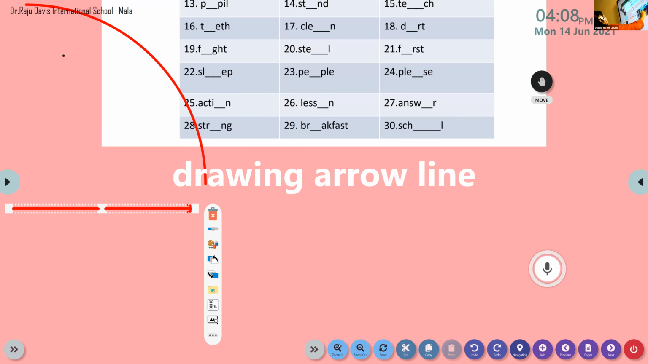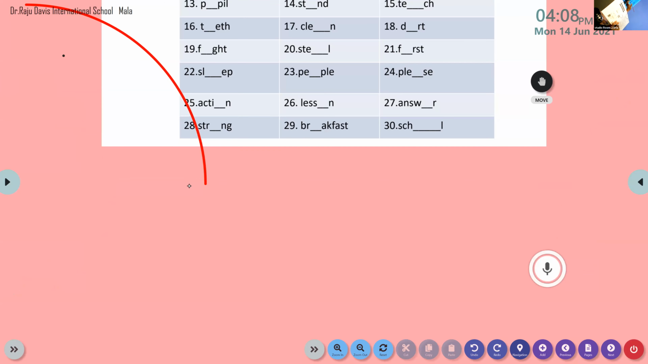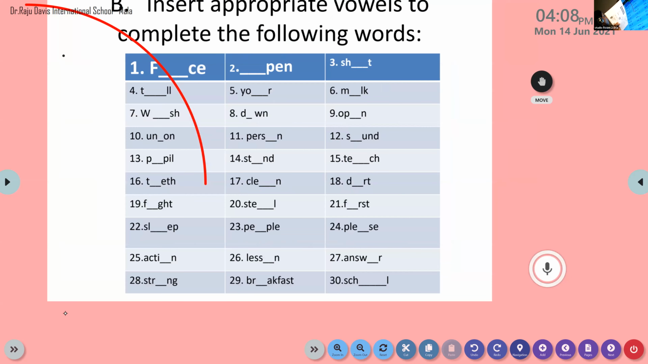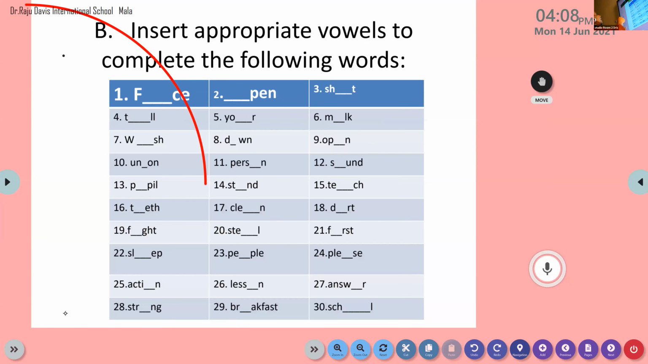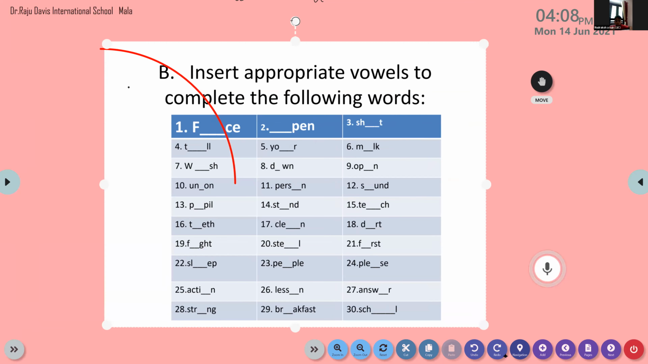I don't know what is happening to the board. M-I-L-K. Yes, M-I-L-K. Milk. M-I-L-K is milk. Okay, so please do write it there.